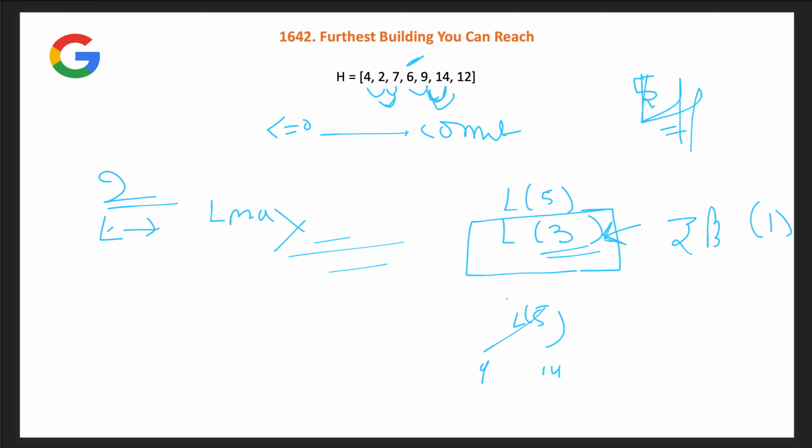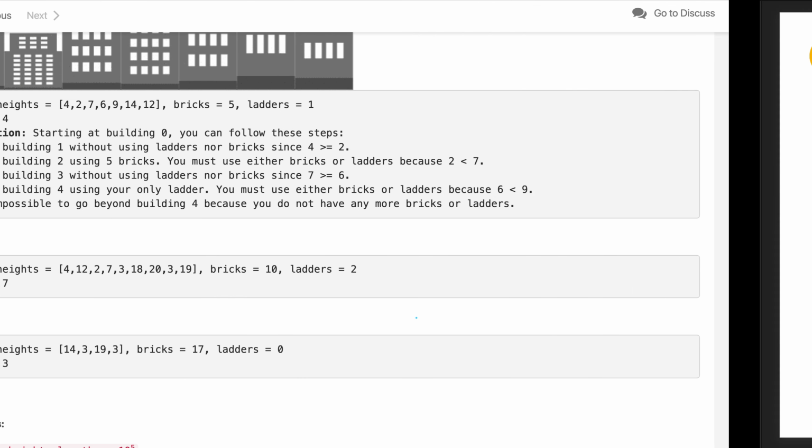So, which data structure is the best fit here? We will use a min heap, and in the min heap we keep adding until the size is less than the ladders, and after that we just keep adding, remove the minimum one and subtract it from the bricks. So, this is the idea. Let us implement the code.